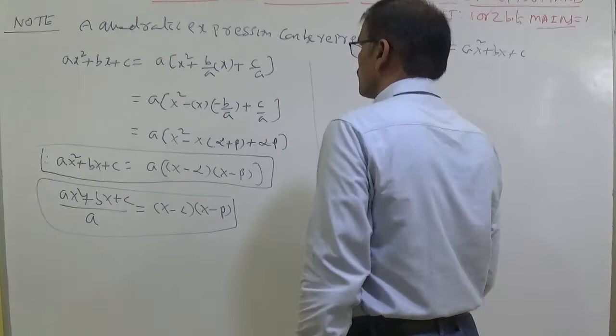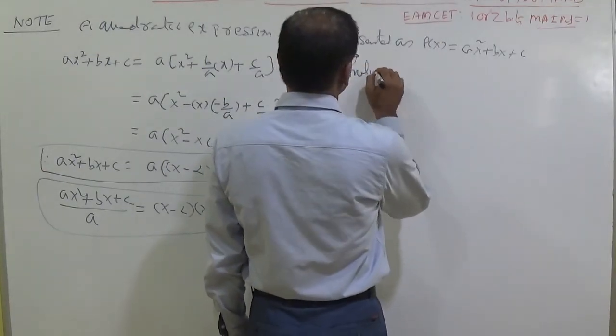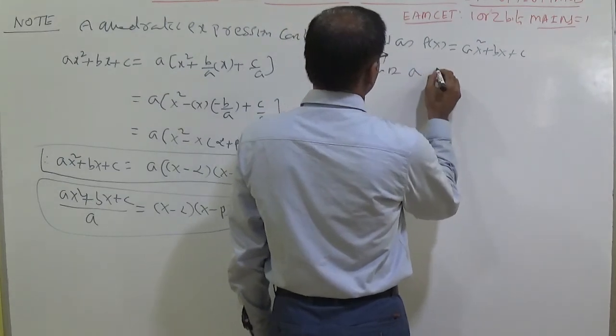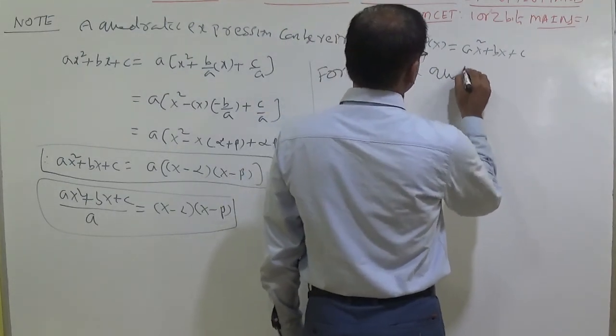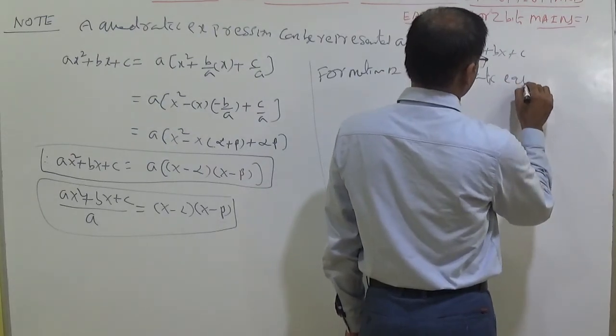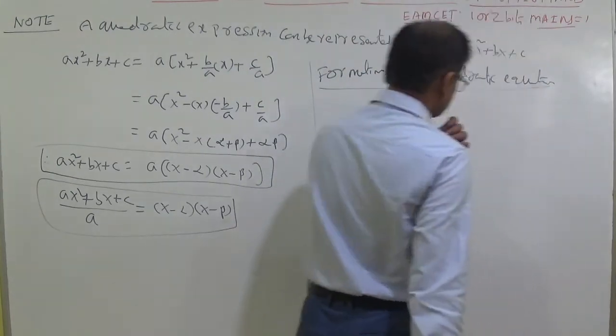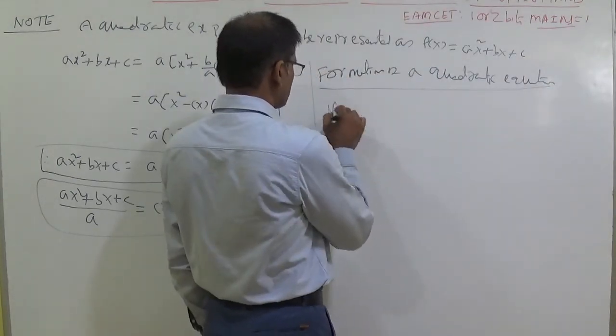Now we can write the formation of a quadratic equation like this.